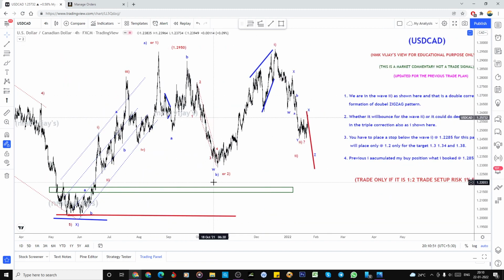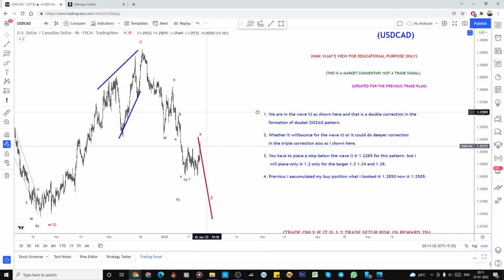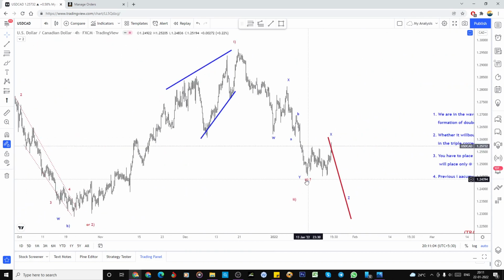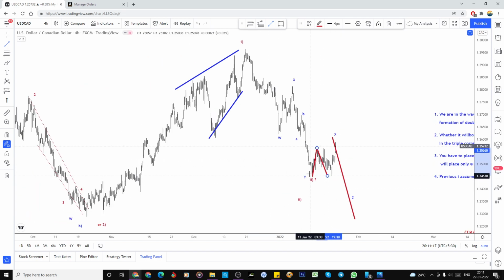So now this could be that A, B, so 1 also, and we are on that downtrend. So this may be a WX ABC, and later on what happened, I already informed that it could be a Y and continuation for the Z wave also, right? The same thing happened here. It already broke this low and again bounced. So this could be the expanded flat in that X wave, and again one more three-wave structure can happen.